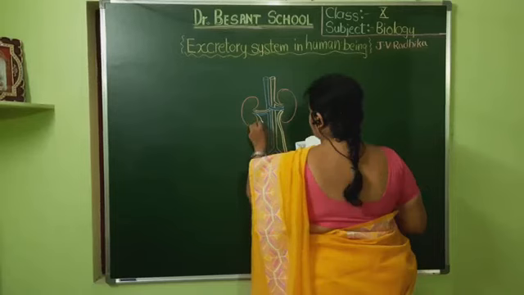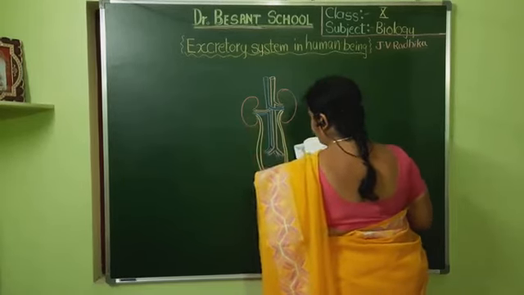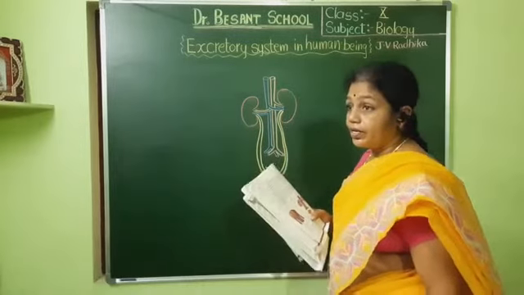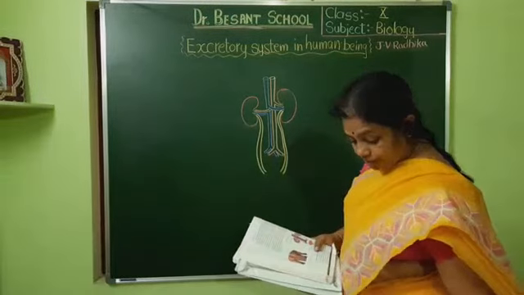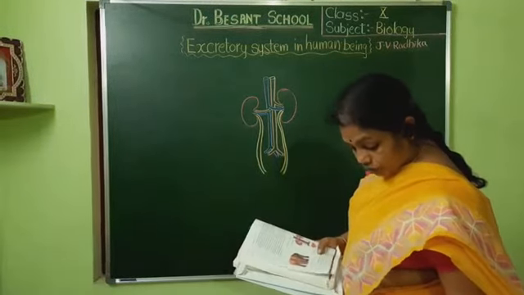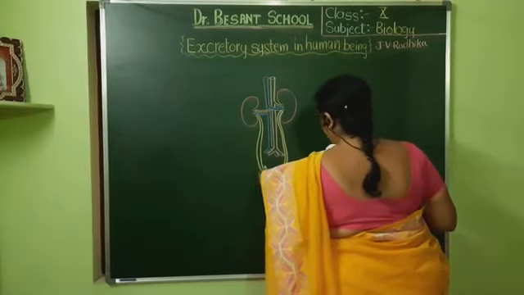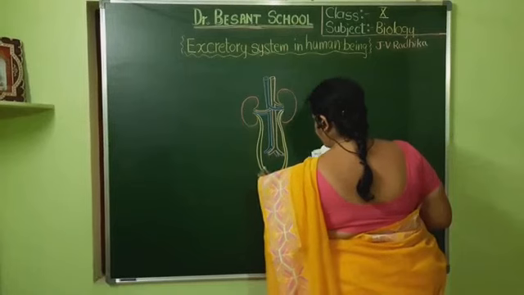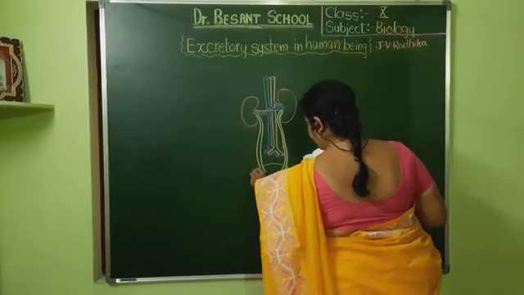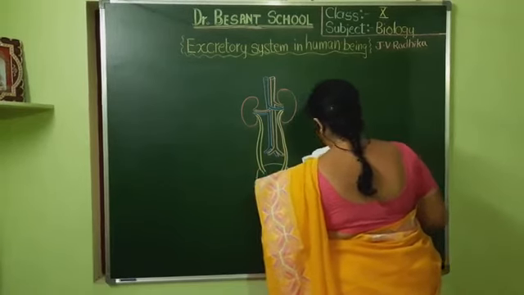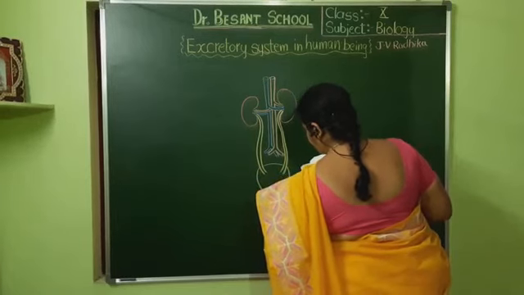From here also you can see one more ureter originating from the right kidney. Next I shall show the urinary bladder. Here in this position you can see the urinary bladder, but these two ureters will enter into the urinary bladder from the back side or the dorsal side.